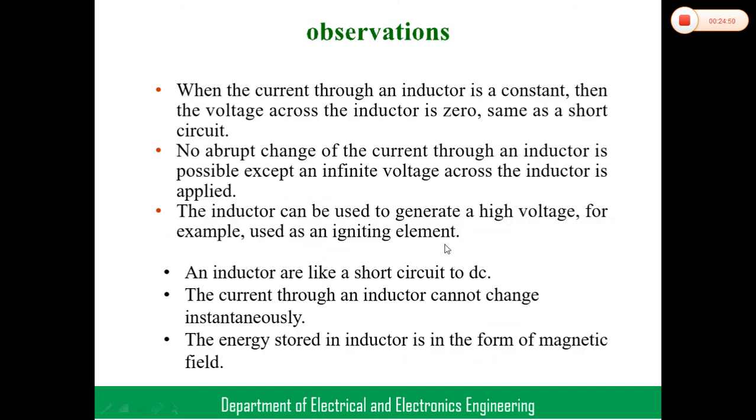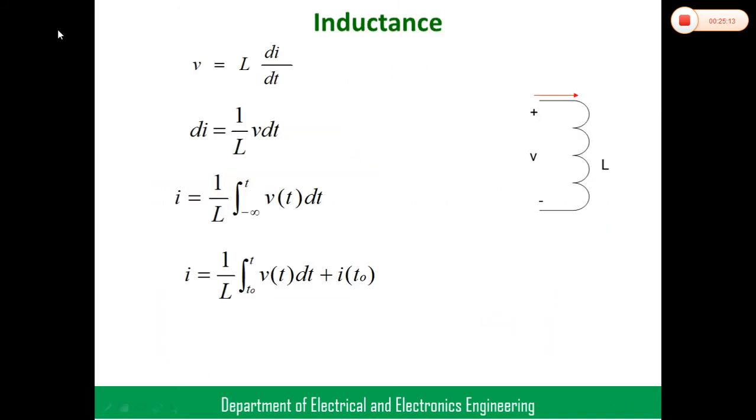Right, observations. What are the observations about the inductor from the previous discussion? Coming to the first point, which is very, very important: when the current through the inductor is constant, the voltage across the inductor is also zero, because of the formula V is equal to L into dI by dt. dI is nothing but the change in current.